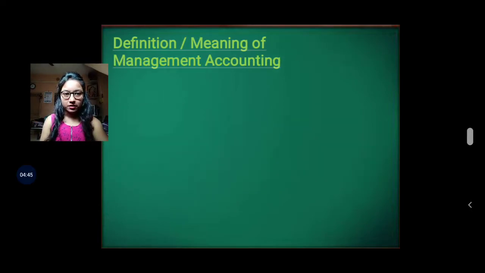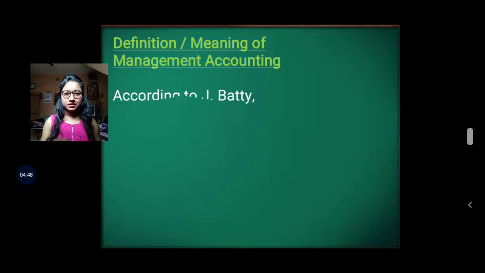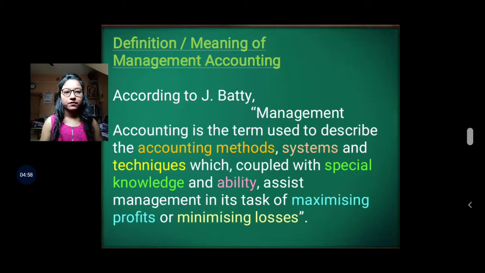The next definition is a very popular definition, and we can say it is a good definition. According to J. Beatty, management accounting is the term. Term means word.